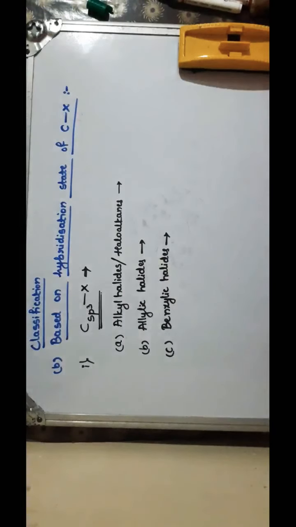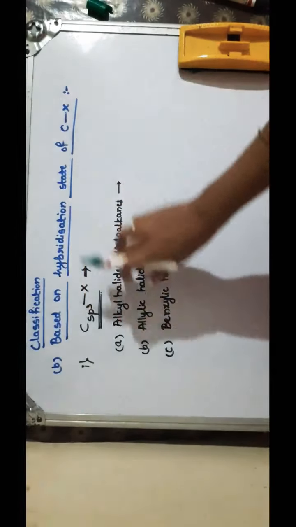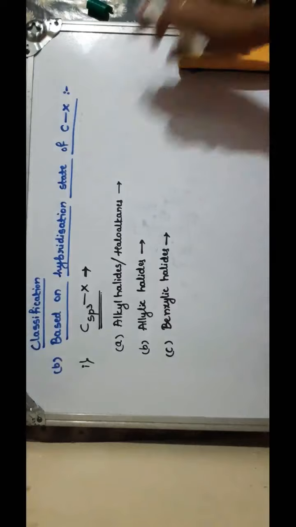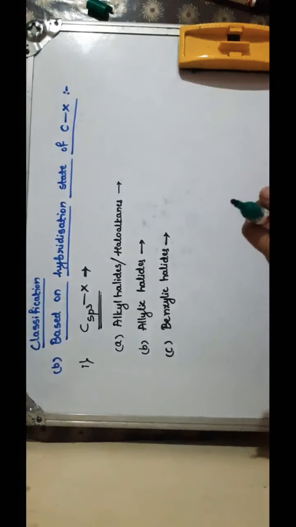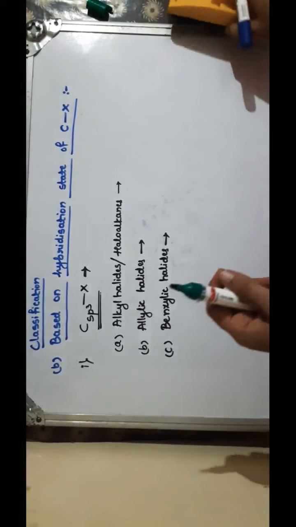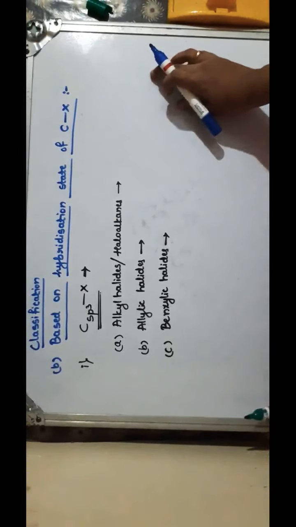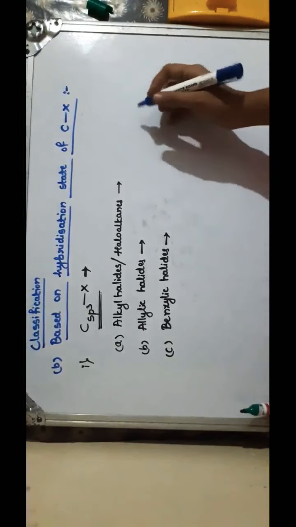Now we'll move to the second type of classification of halogenated compounds, which is based on the hybridization state of the carbon attached to the halogen. So what is this hybridization state? We have already learned in the previous classes about hybridization and how to identify the hybridization state of the carbon in different organic compounds. I'll just revise that once.